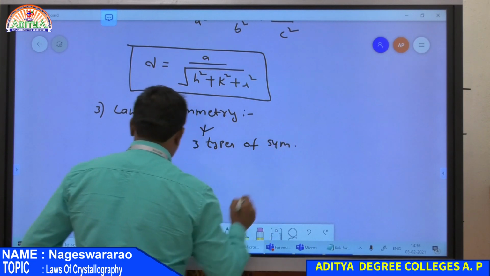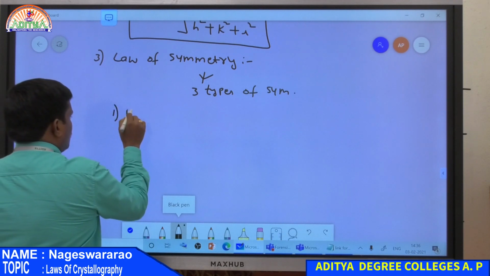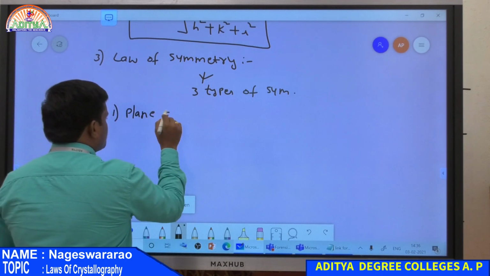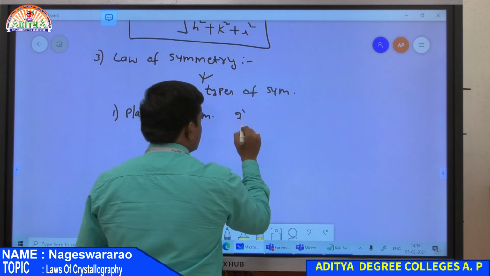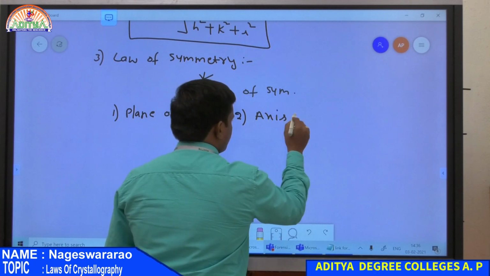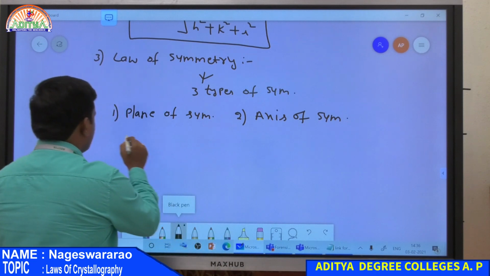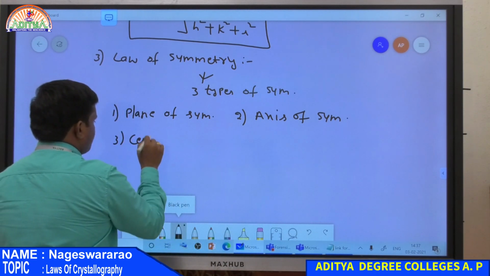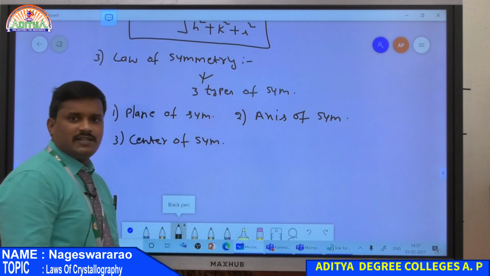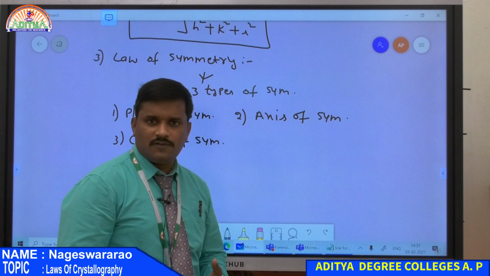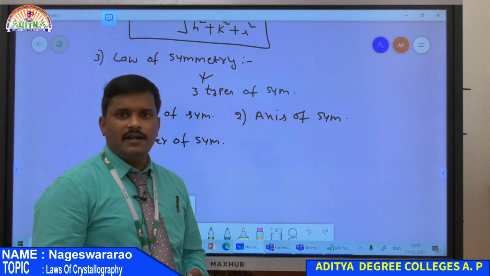The first one is plane of symmetry, the second one is axis of symmetry, and the third one is center of symmetry.